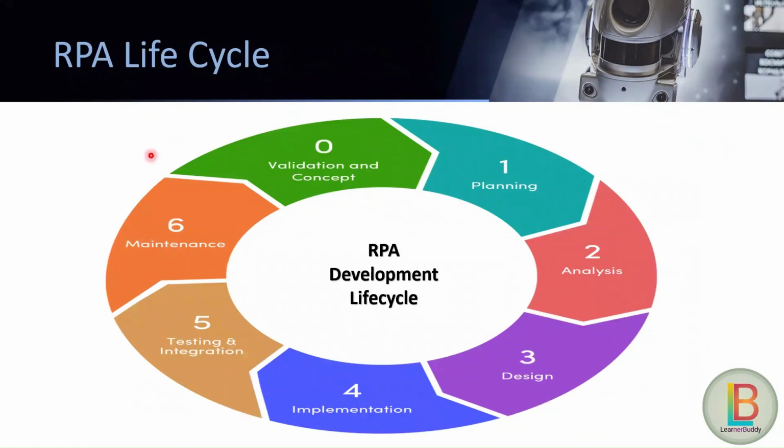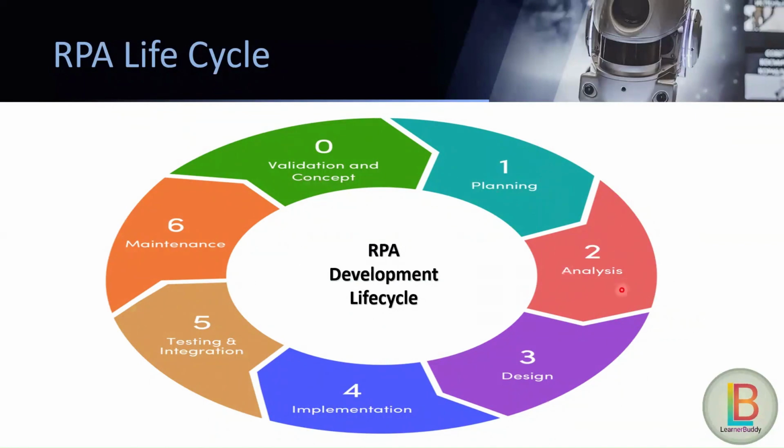Now, the last thing, the RPA life cycle. The RPA life cycle is similar to any software development life cycle. It includes validation and concept, meaning if we go for any RPA process, we need to check the concept, whether it should go for RPA development or not, and we need to have a proof of concept, that is the POC. Once the POC is passed, we need to plan accordingly what the best way of doing things should be and what the prerequisites are. Those kinds of things are done in the planning stage.